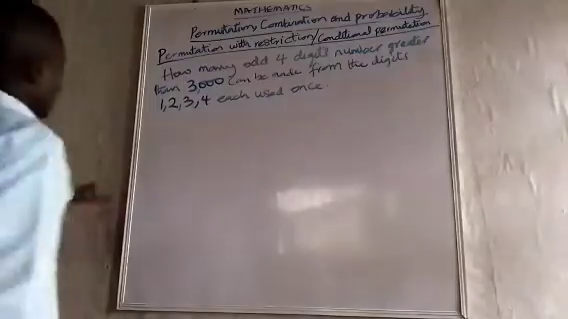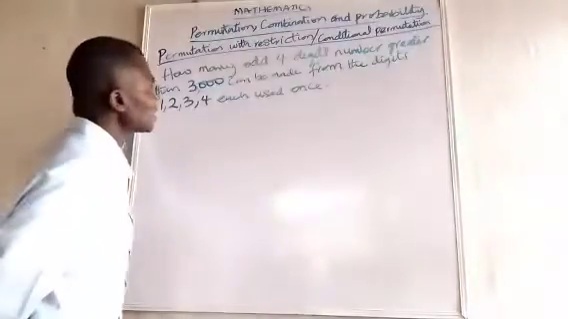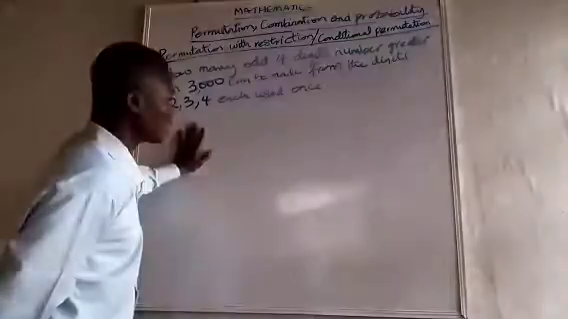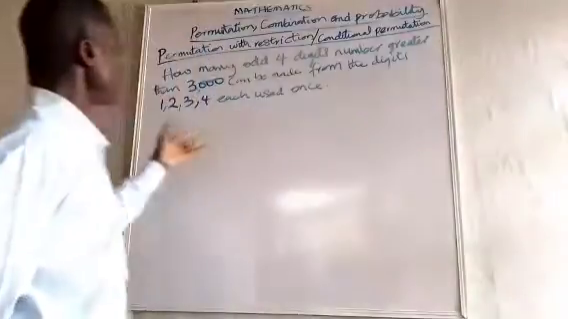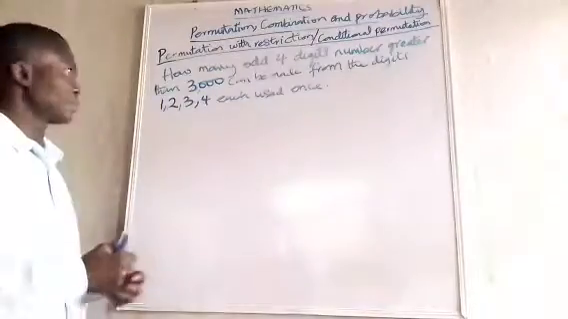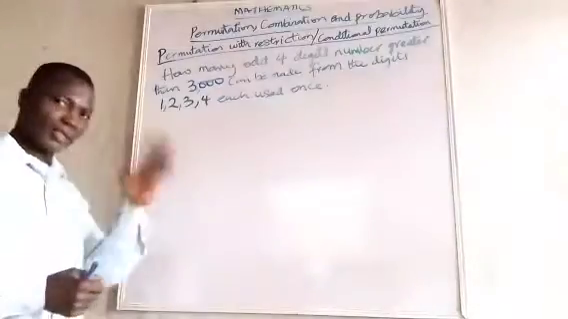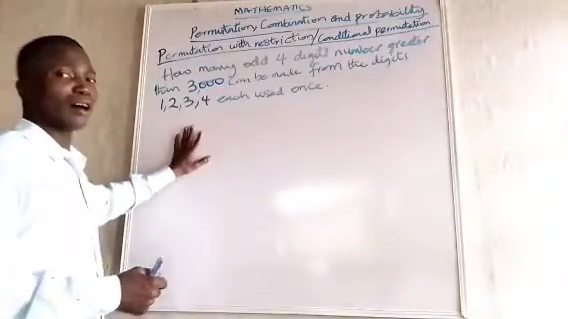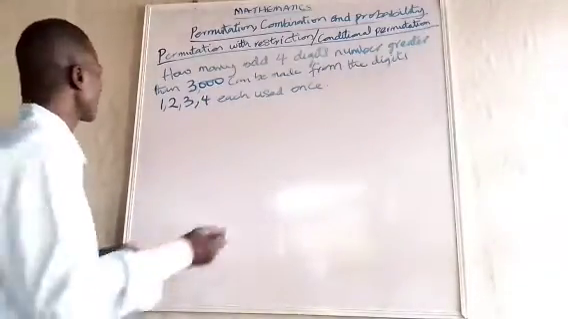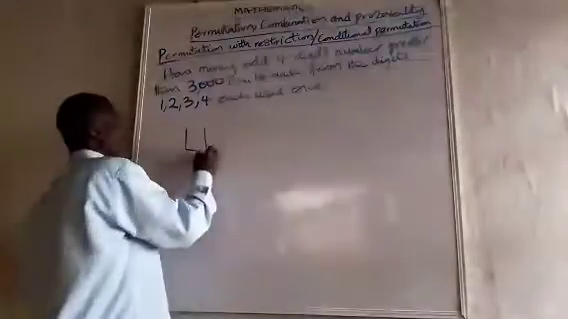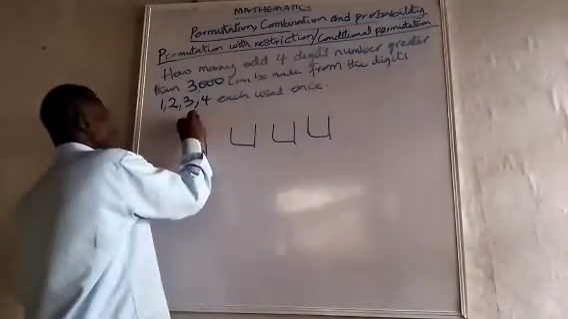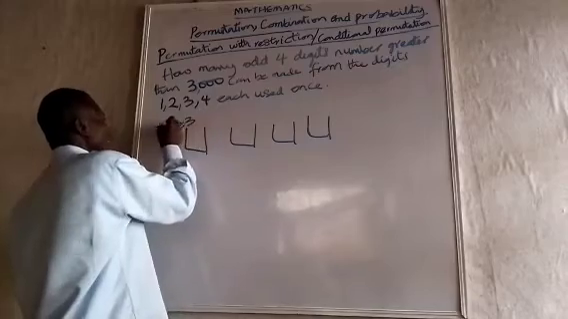Now let's look at this. It says how many odd 4-digit numbers greater than 3,000 can be made from the digits 1, 2, 3, 4, each used once. You know, if you look at it, that is one joy of permutation. You have to think deep. For you to have 4 digits, and for all these ones to be greater than 3,000, it means that the first one must be greater than or equal to 3. Since there are 4, this one must be equal or greater than 3. Here.